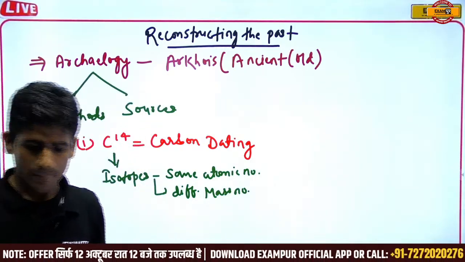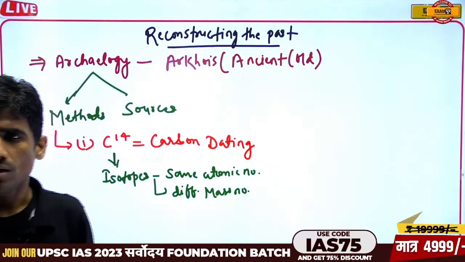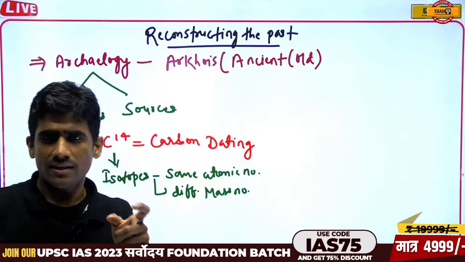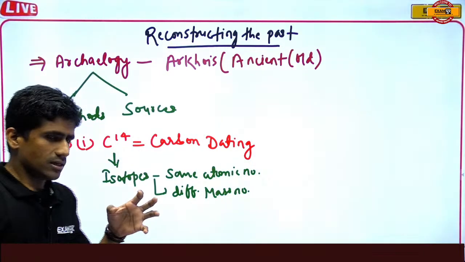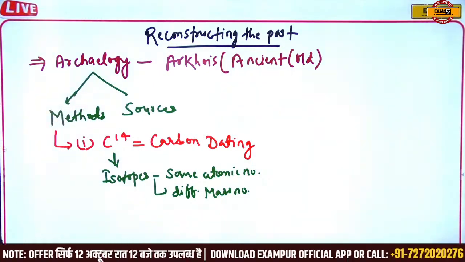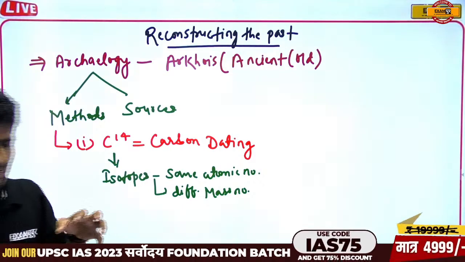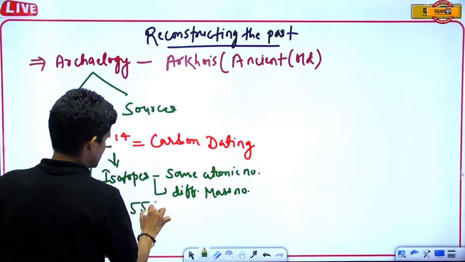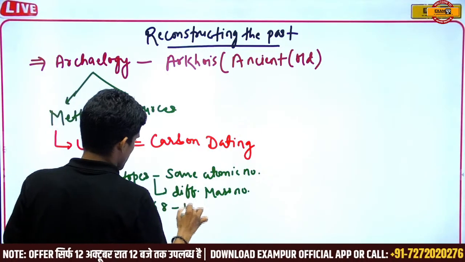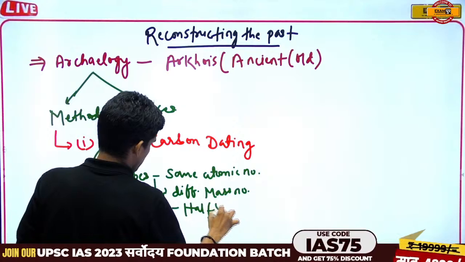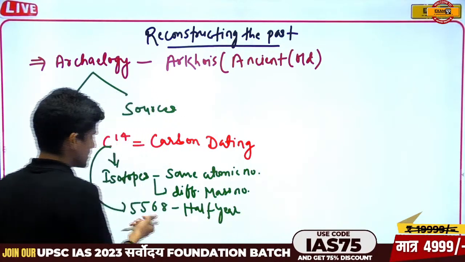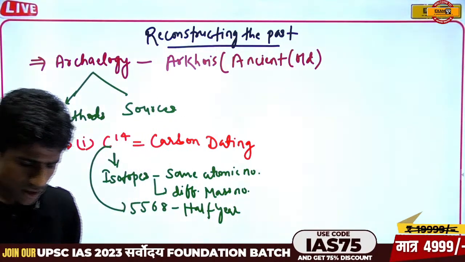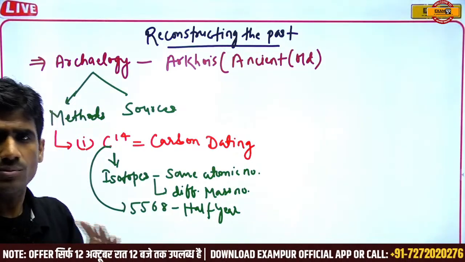For C14, one date is decided: the half-life of carbon. The half-life of carbon is 5568 years. Suppose the body is there, and the body starts to disintegrate.